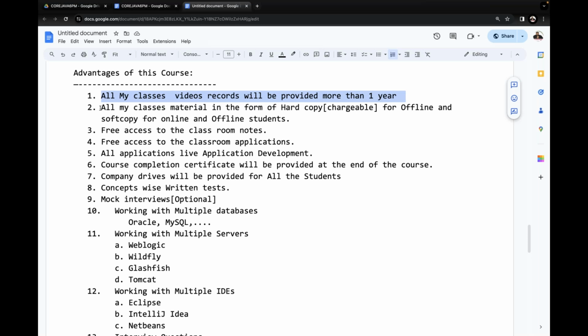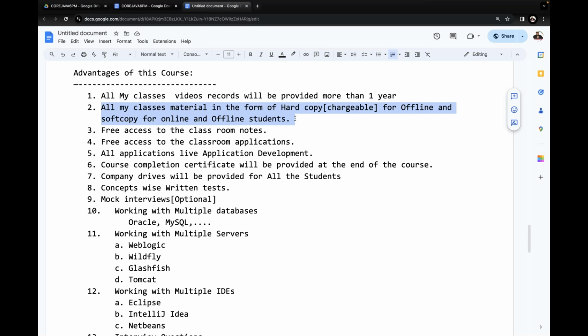Next one is that all my class materials are available as both soft copy and hard copy. By default, we are able to provide the soft copy. Definitely we are going to share videos to you, right? In the same location, we are going to share the materials as a PDF document. The same PDF document is also available as a hard copy at our office, but it is a chargeable Xerox cost. Our admin people are going to take it.